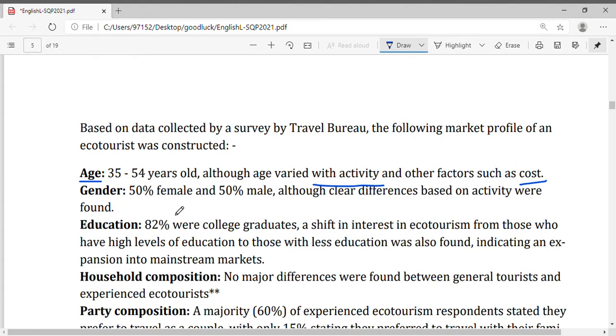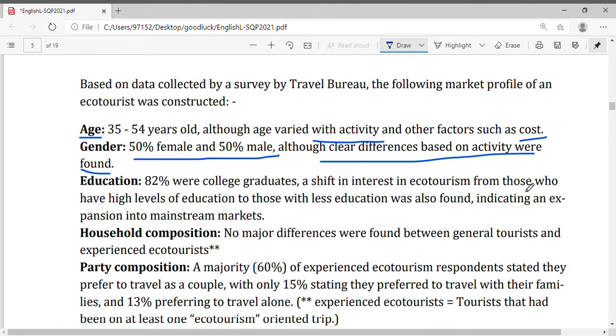Gender 50% female and 50% male, although clear difference based on activity were found. So there was equal participation from male and female gender, but there was difference only based on the activity they chose. Activity can be trekking, wildlife, like African safaris. So based on the activity, there was a clear difference.